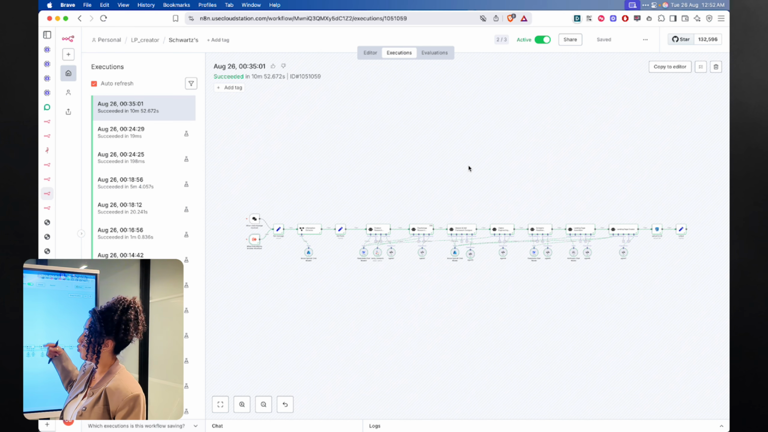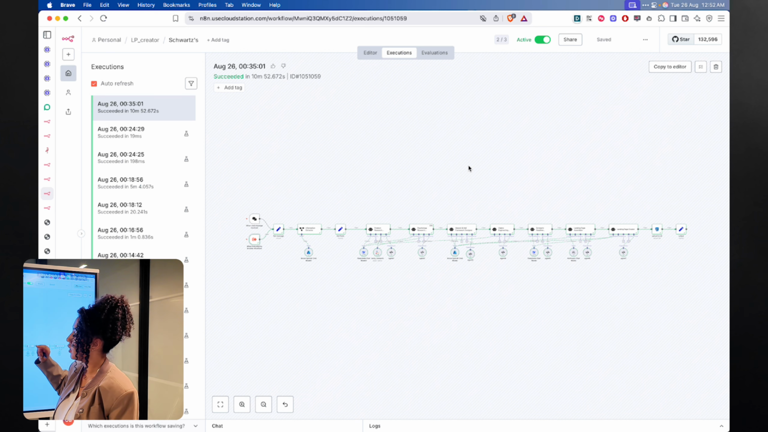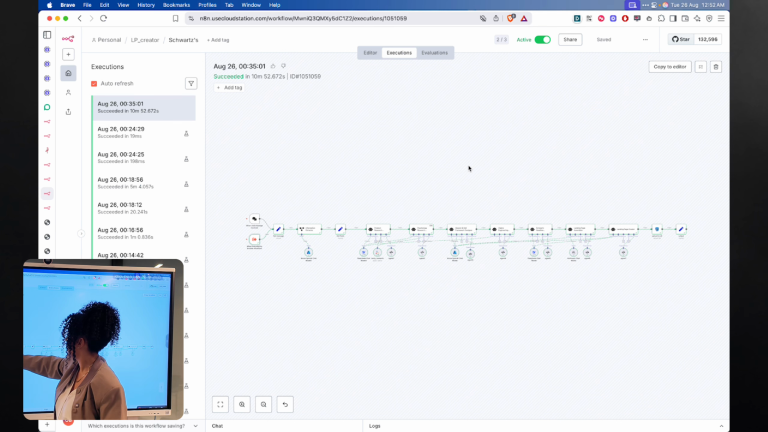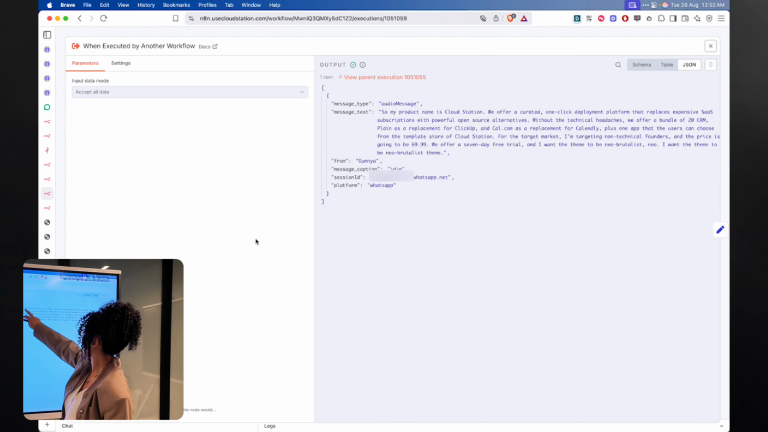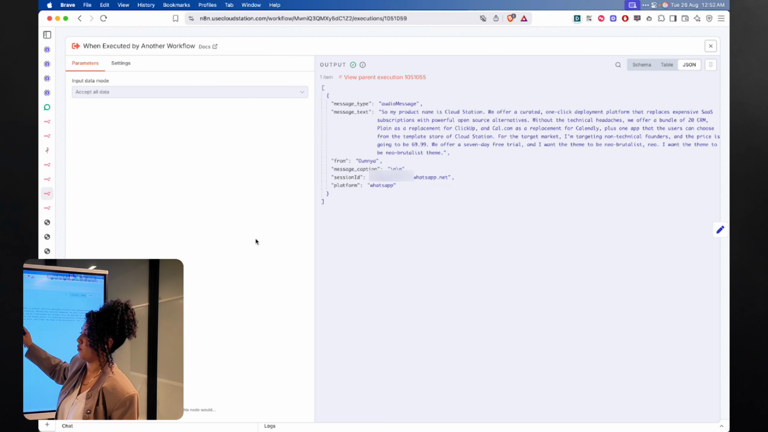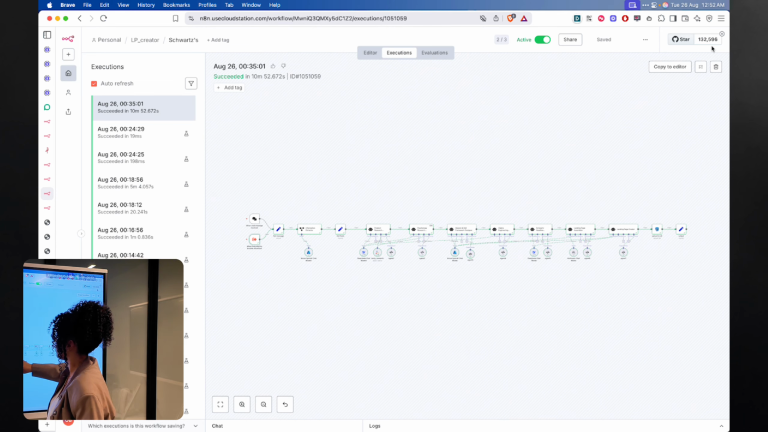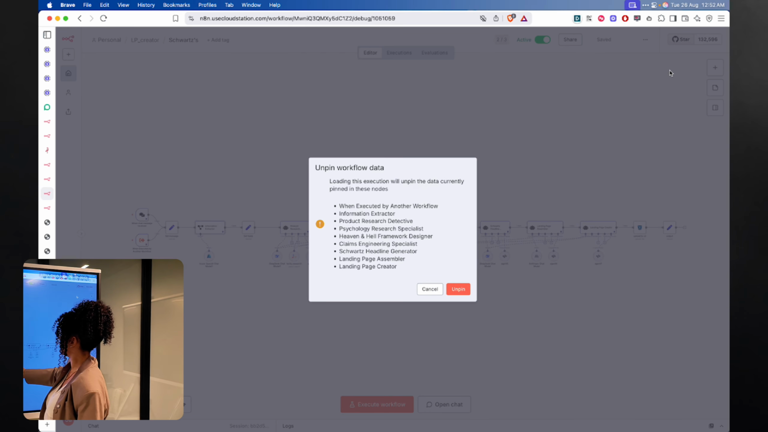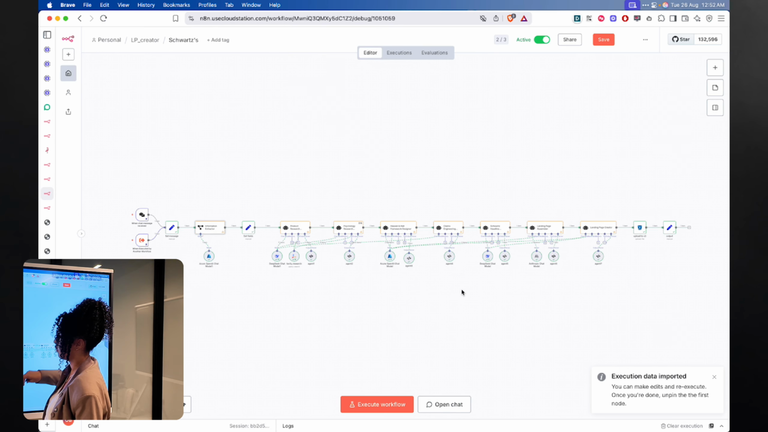I can actually reproduce exactly what happened from here using the copy to editor. So I'm just going to show you that this is exactly what we just built. So we have my product is Cloud Station, we offer blah, blah, blah. So everything that I said in the voice notes. So I'm going to copy it to the editor and I'm going to be able to rerun it from here.